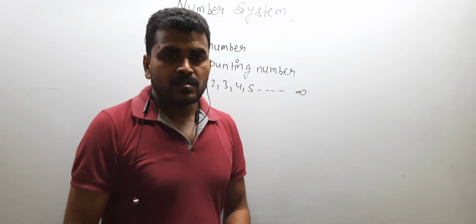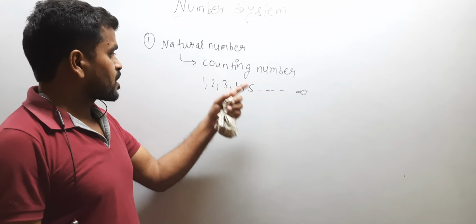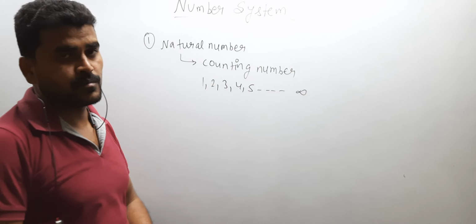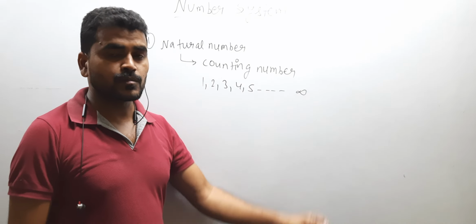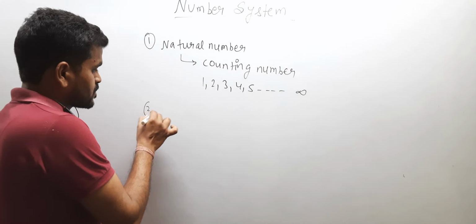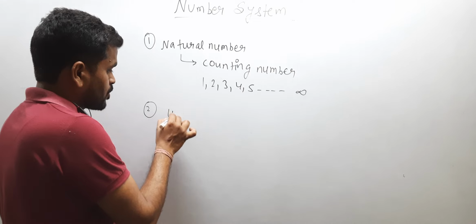So natural number is simply known as the counting number, and it begins with 1. 1 is the smallest natural number, and it continues up to infinity. Next topic is the whole number.